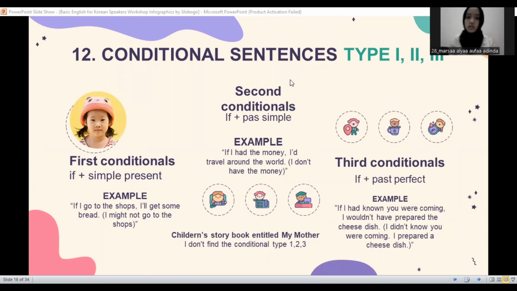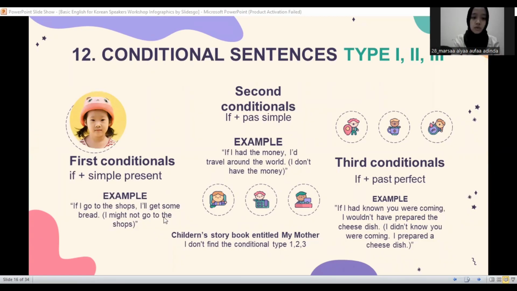12. Conditional sentences, types 1, 2, and 3. First conditional: if plus simple present. Second conditional: if plus past simple, would plus infinitive. Third conditional: if plus past perfect. Example: if I go to the shop, I'll get some bread.